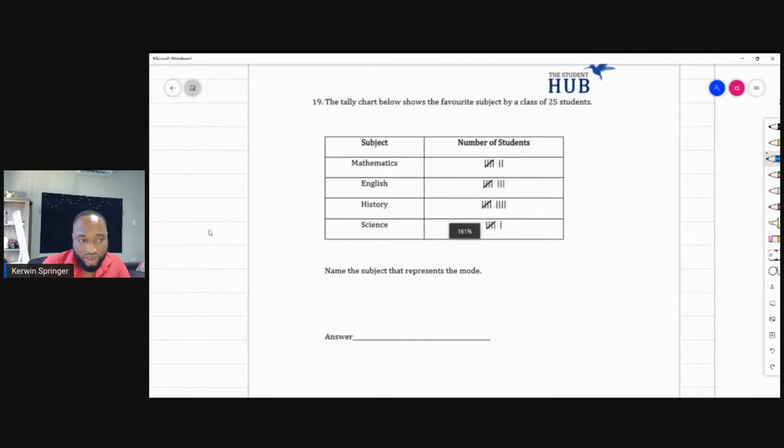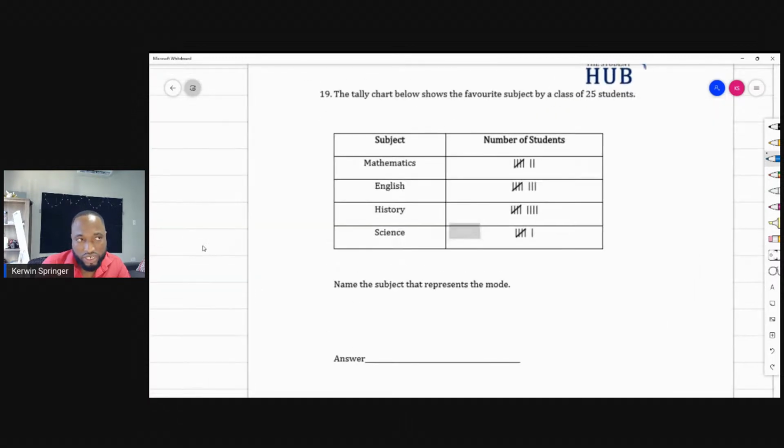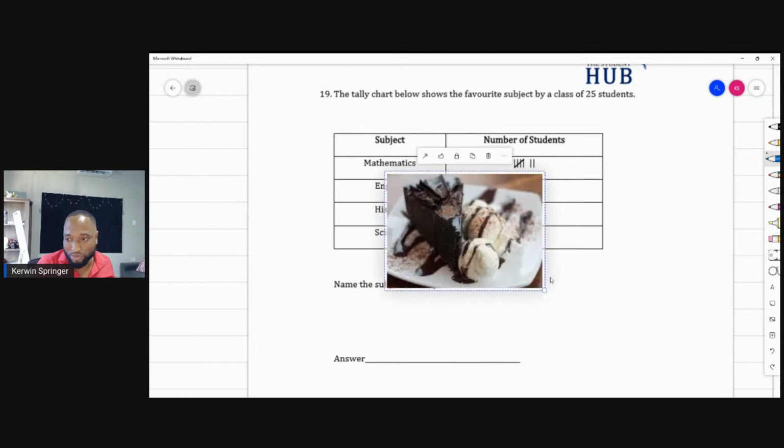Number 19. Are you finding it too fast? Or is it a good pace? The tally chart below shows the favorite subjects by a class of 25 students. Name the subject that represents the mode. More cake and ice cream here. Anytime they give you a mode, they smile when they see these questions with mode.